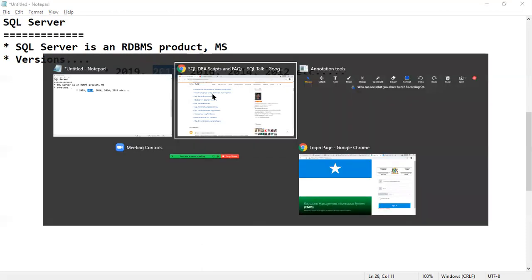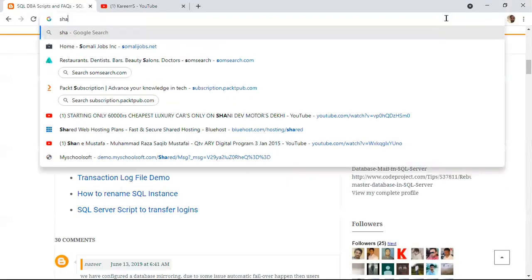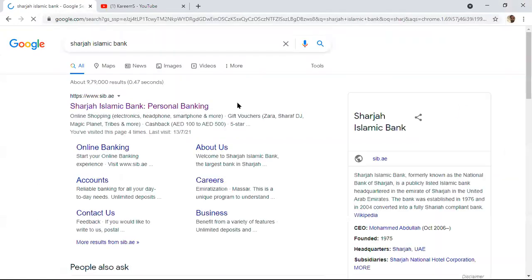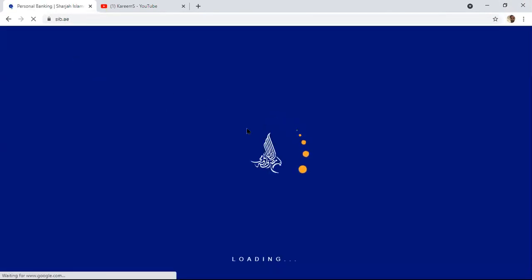Previously, one of our clients was Sharjah Islamic Bank.